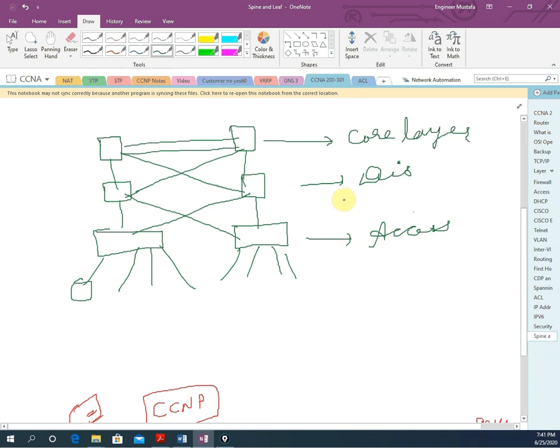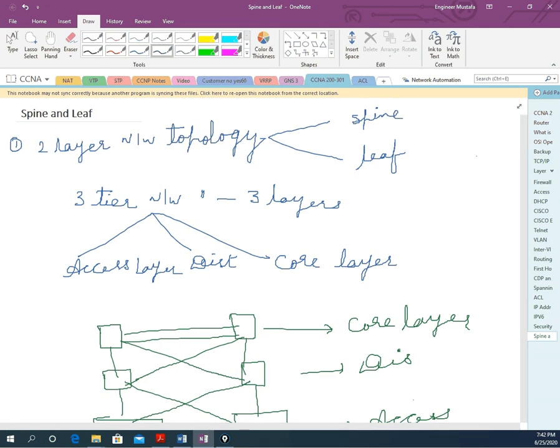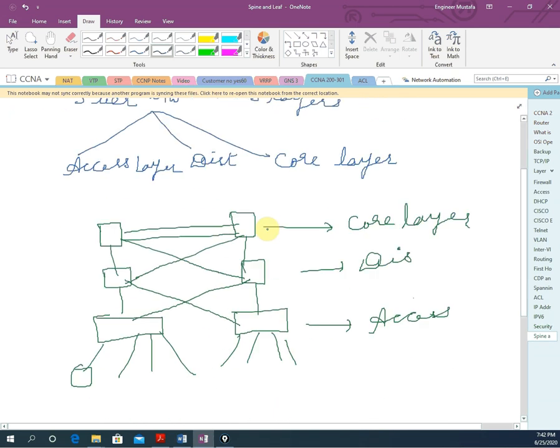But in the new one which we are learning, we have only 2 layers, that is spine and leaf. Let me draw that one also to show you. This is actually a small topic, not big, and we don't have so many things. You just need to compare it with the traditional way.